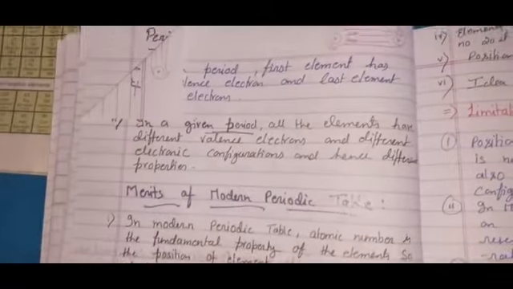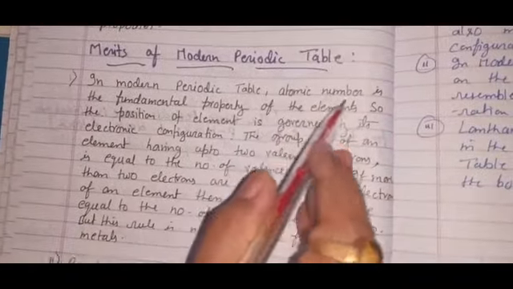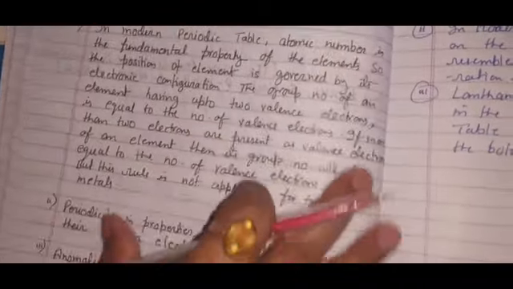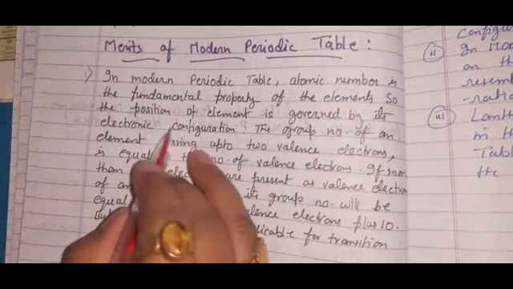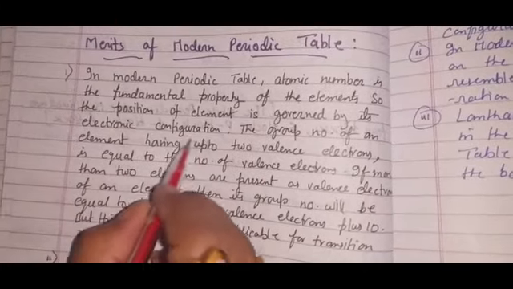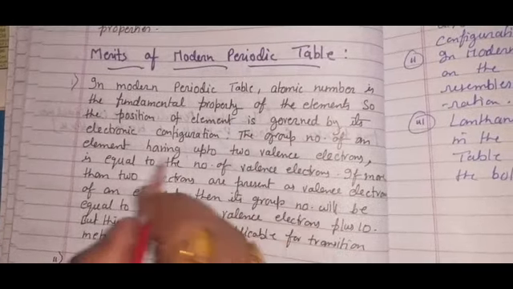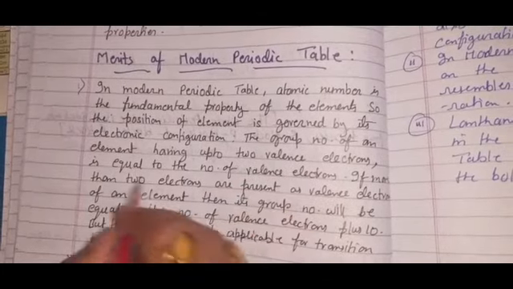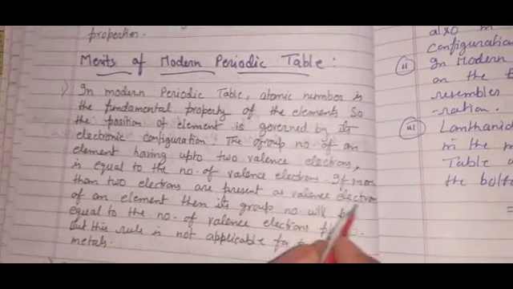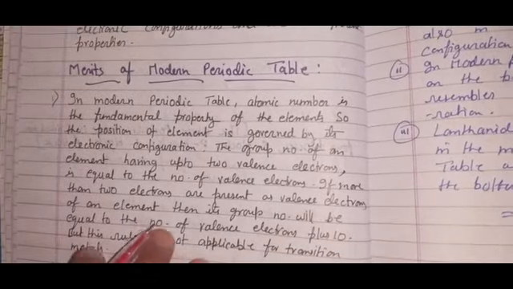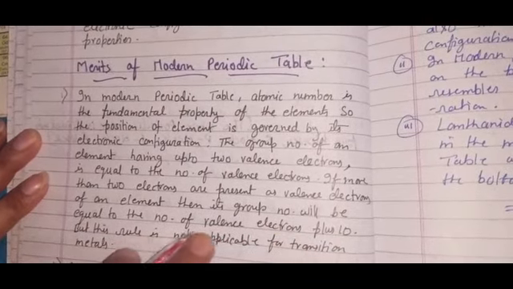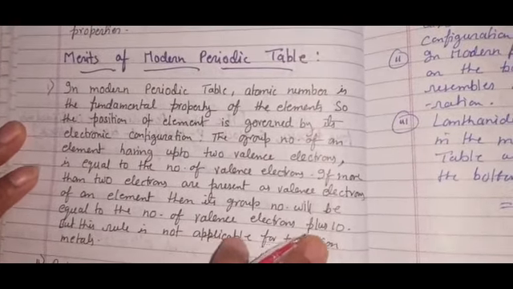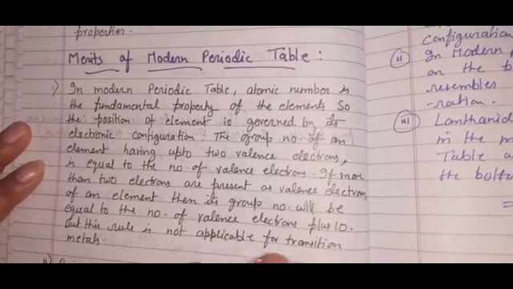See, what are those things? The first point I have written here: in the modern periodic table, atomic number is the fundamental property of the elements. These are the merits, fine children. So the position of an element is governed by its electronic configuration. The group number of an element having up to 2 valence electrons is equal to the number of valence electrons. If more than 2 electrons are present as valence electrons of an element, then its group number will be equal to the number of valence electrons plus 10. But this rule is not applicable for transition metals.